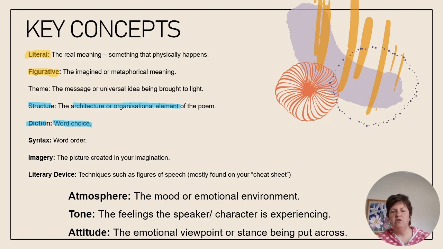When you're looking at word choice, there are a few things you're going to look at: that you know the meaning of the key words in the poem, whether words are being used denotatively, in other words, their real meaning, or connotatively, their implied or imagined meaning. And you're going to have to think about why a poet chose certain words strategically. Because poems are quite short texts, every word tends to count.